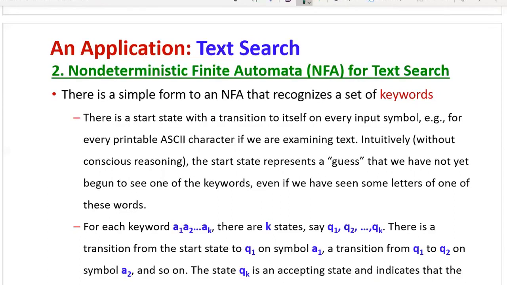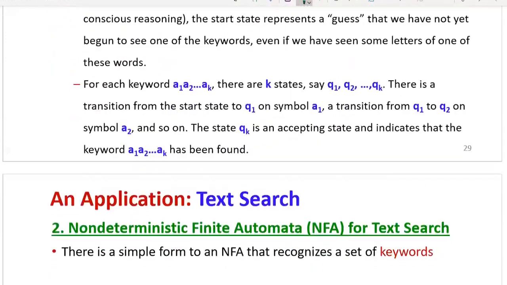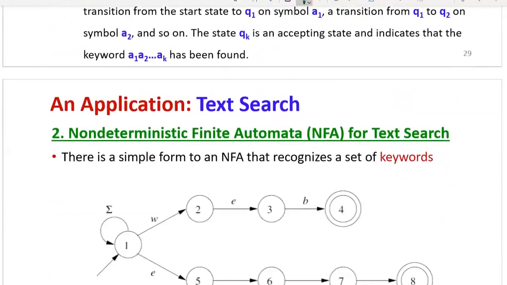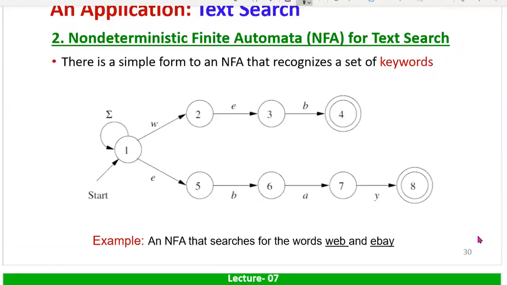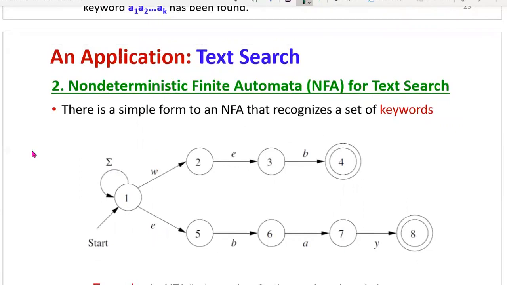After processing, after scanning all the symbols of the keyword A1 to AK, once your input is empty, then the control enters the final state, let us say QK. Then you can say the keyword A1, A2, ... AK is accepted. Otherwise, it is not accepted. It is the same process we studied in the concept of acceptance of strings and languages by finite automata, deterministic finite automata and non-deterministic finite automata.